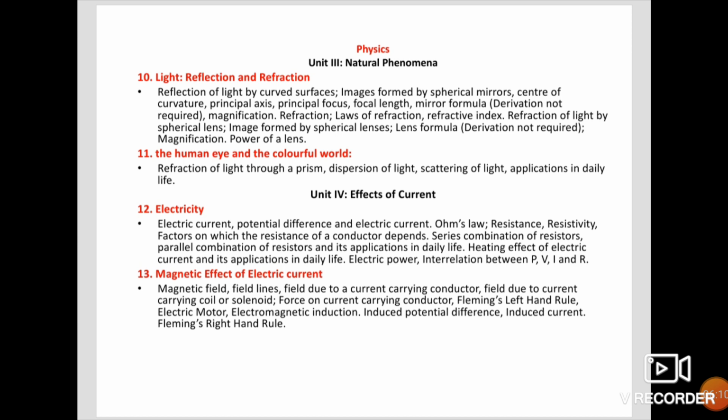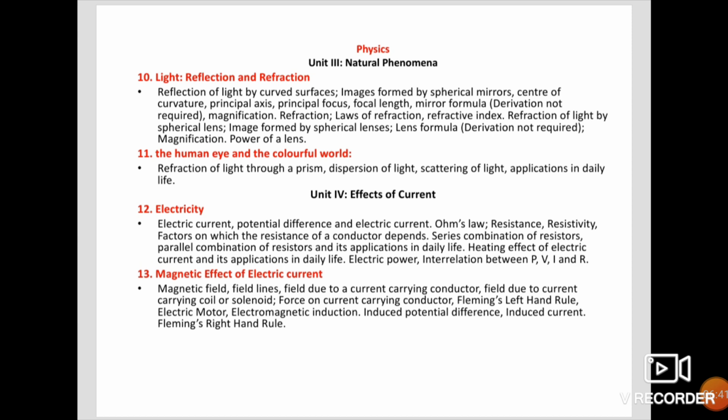Then next one, magnetic effect of electric current. From this chapter 13 you are having the topics. Those are magnetic field, field lines, field due to current carrying conductor, field due to current carrying coil or solenoids, force on current carrying conductor, Fleming's left hand rule, electric motor, electromagnetic induction, induced potential differences, induced current, Fleming's right hand rule.